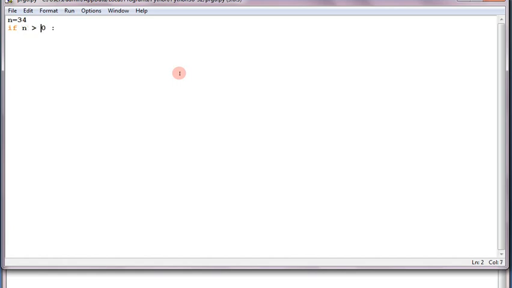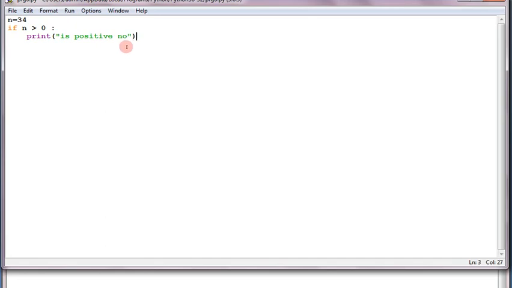This is the syntax. This is the expression, and the syntax says that we have to give a colon sign. So see, the indent is coming there. If n is greater than 0, then print. What to print? Now n is positive, so we can write here "is positive number". We just specified here that it is a positive number.